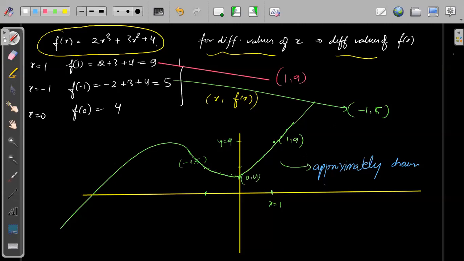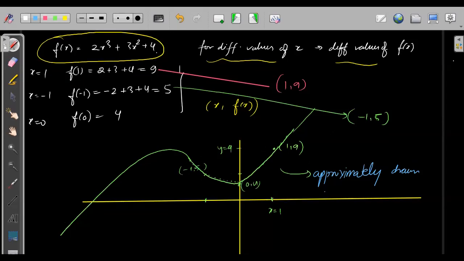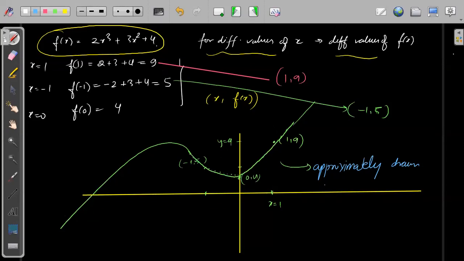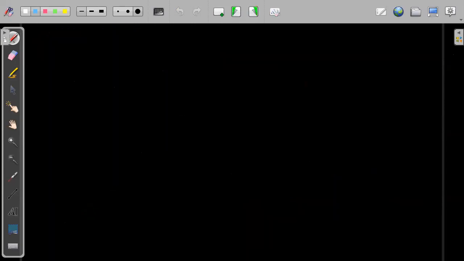Sir, what happens to 0x in this equation? I'm not able to understand, sir. Show on Desmos. Sir, do we have to predict the graph for a function? No, we don't have to predict afterwards, only for quadratic, okay? So right now I'm just looking at the function and making a rough estimate that the function will look like this, okay?